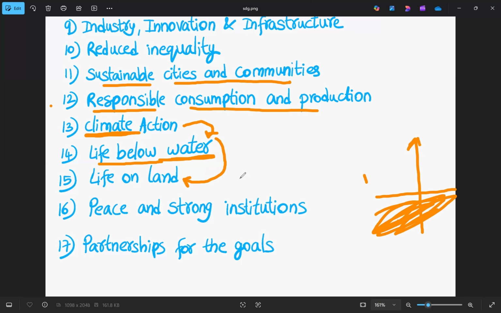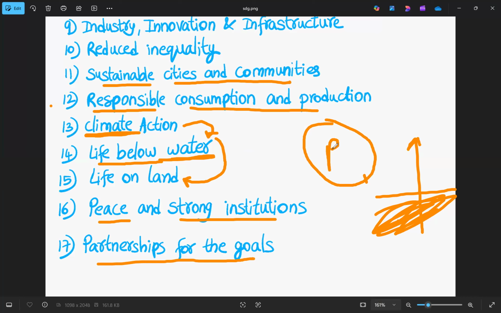So if after all these, if we take care of every aspect that is involved in this, we can bring peace and also strong institutions. So what is the 16th SDG? Peace and strong institutions. And the 17th one is partnerships for goals. So if it is this one city where you have taken care of all these aspects to build and to bring peace in this city, after attaining peace in this city, what you look for? You look for partnership with other cities, so to attain your goals. So these are the 17 SDGs.